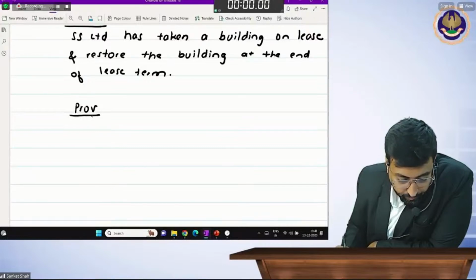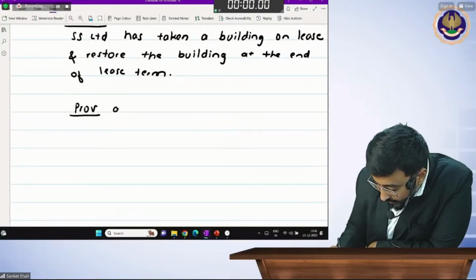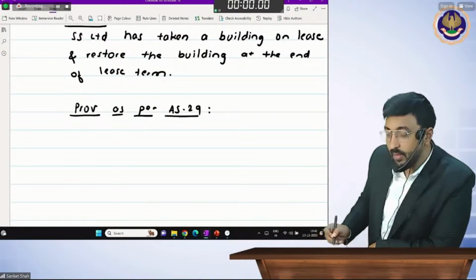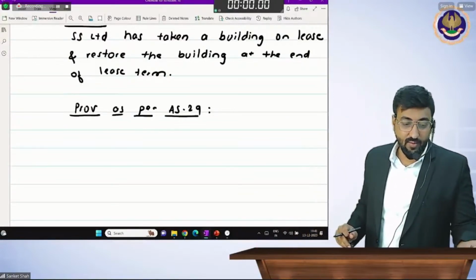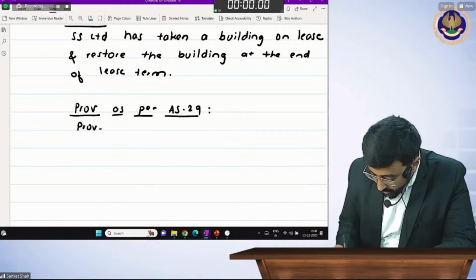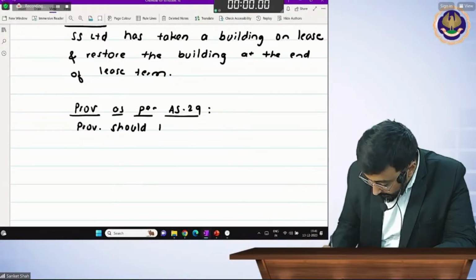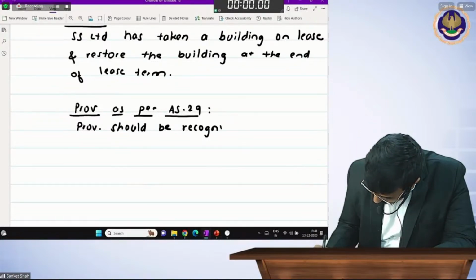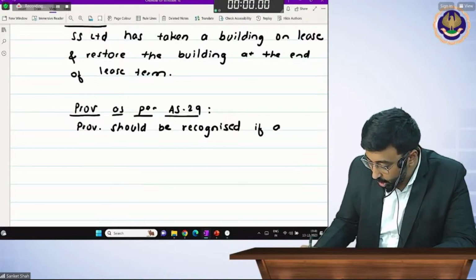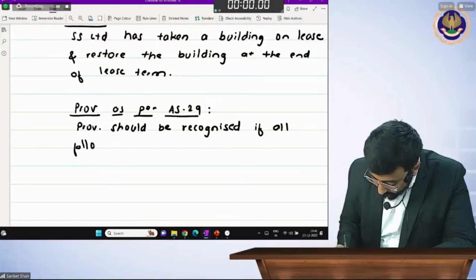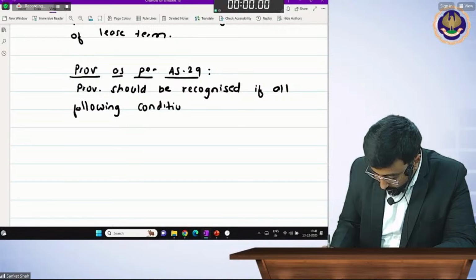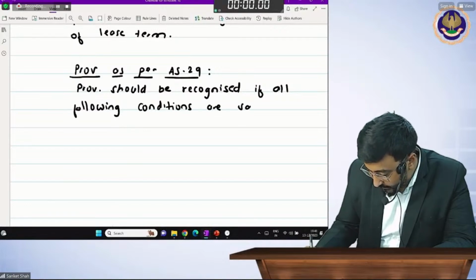Provision as per AS 29. Now this provision is a law provision, huh? It's not a provision definition. A provision should be recognized if all the following conditions are satisfied.